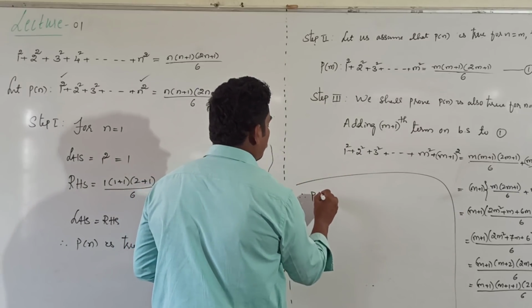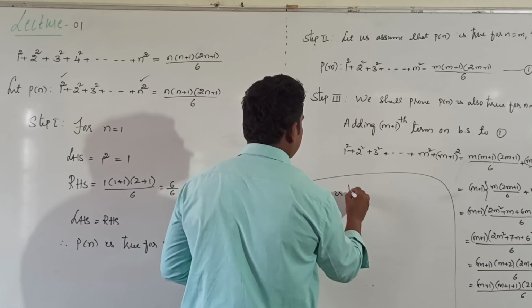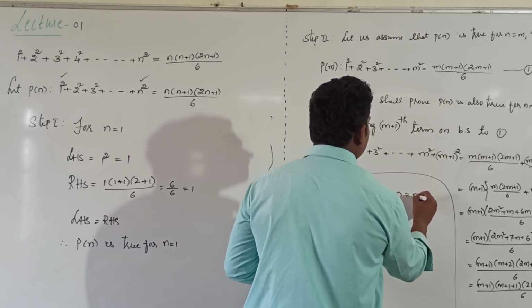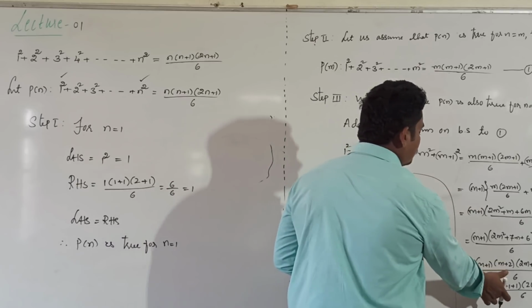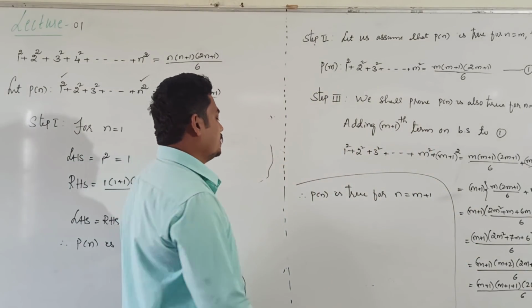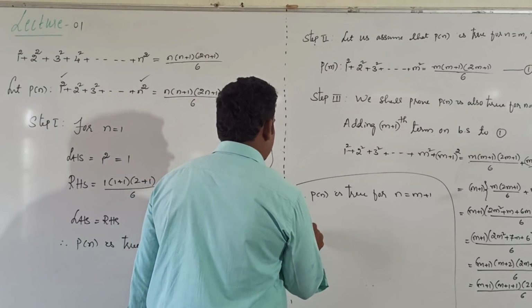Therefore, P of n is true for n equal to m plus 1. Why? Because in place of n we get m plus 1. Lastly, write the conclusion.